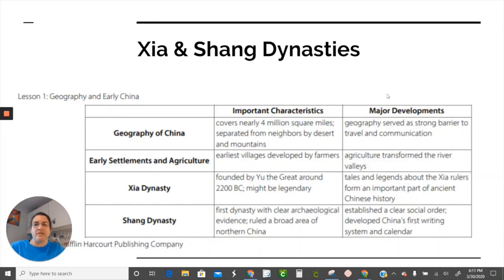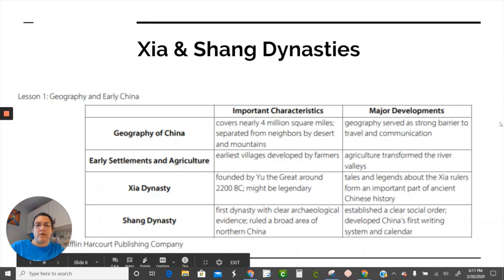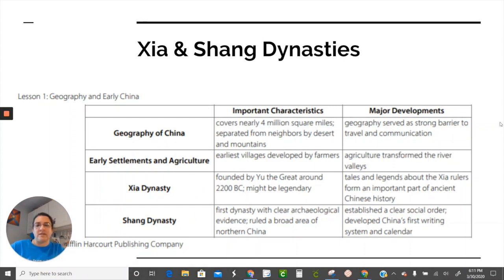After watching that video, let's review the Chinese dynasties. This chart reviews the geography of China as well as early agricultural settlements. But the bottom two boxes are where we want to look. The first dynasty is the Shao dynasty. It is a legendary dynasty that has no archaeological evidence. It is believed to be founded by Yu the Great around 2200 BC.